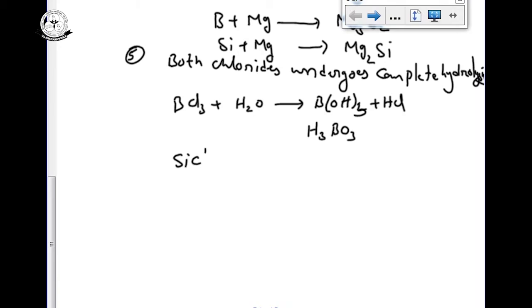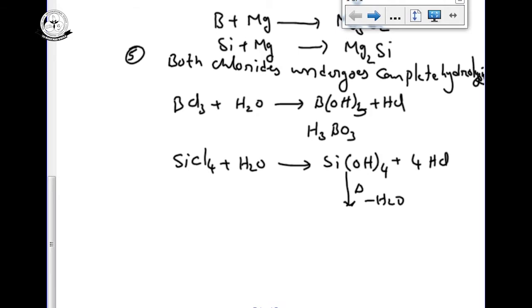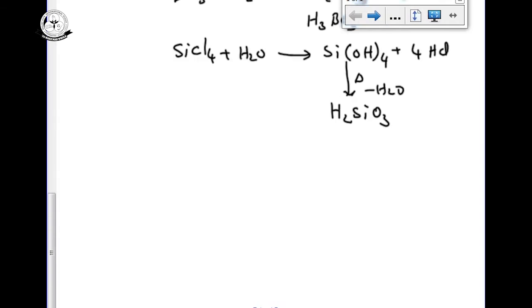Same like that, silicon SiCl4 on complete hydrolysis can give Si(OH)4 plus 4 moles of HCl. Any atom containing more than one OH group is highly unstable. Then further removing a water molecule, you can get H2SiO3, which we saw previously, that is metasilicic acid. So both halides can undergo complete hydrolysis to give the corresponding acids.